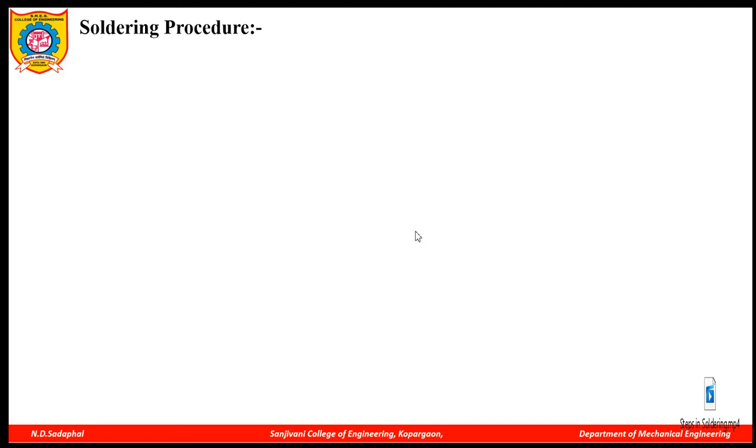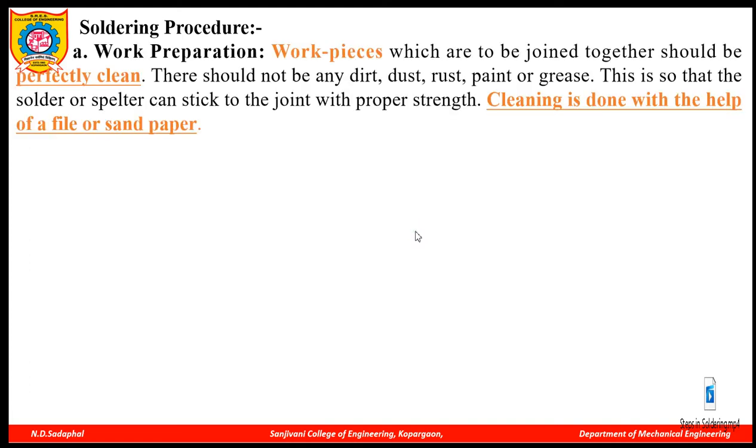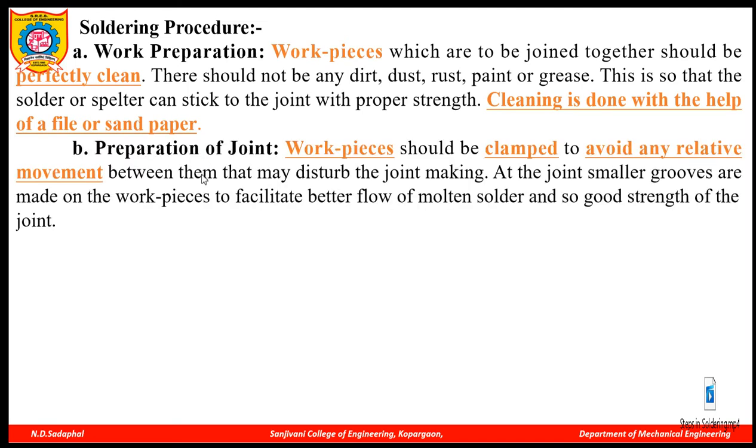Now how is this procedure carried out? There are certain steps. The first step is workpiece preparation. What is actually meant by workpiece preparation? Before soldering is done, you have to clean the workpiece as well as your filler metal, so that there is no dirt or dust. If it is present, then your joint will not be perfect. Cleaning is done with the help of a file or sandpaper.